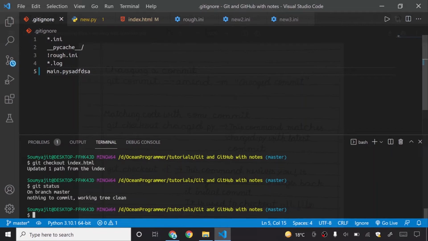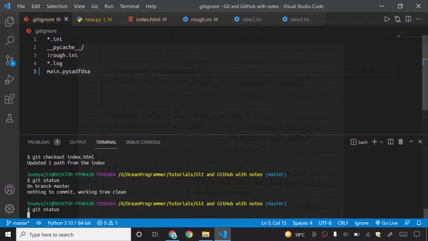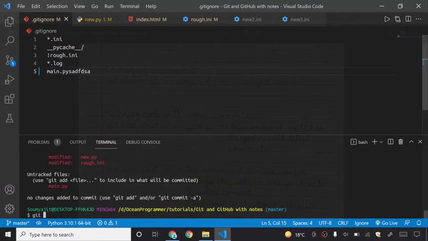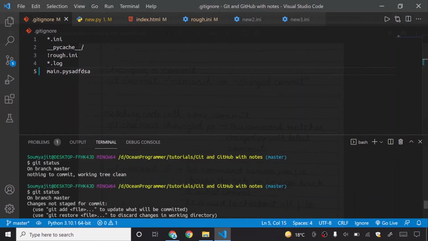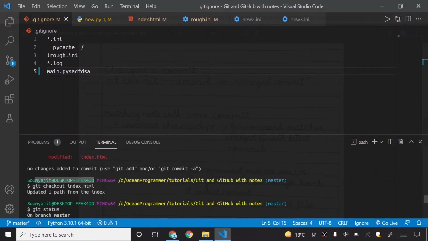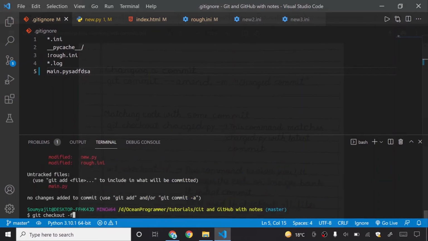So if I show you my git status, it says modified and untracked. I will write here git checkout -f. What this command does is it does the same thing with all your files. Git checkout -f means that you check out all the files to your latest commit.